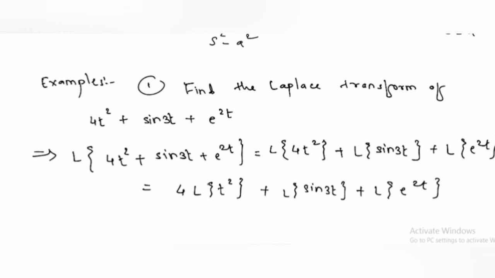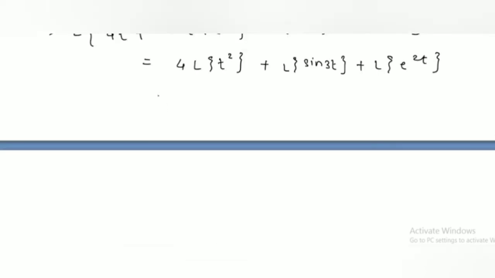We know all the formulas of Laplace transform. For 4, here we apply Laplace of t raised to n. Here n is 2, which is a positive integer. So we know the formula of Laplace of t raised to n is n factorial upon s raised to n plus 1. Here n is 2, so we write here 2 factorial upon s raised to 2 plus 1, plus Laplace of sine 3t.